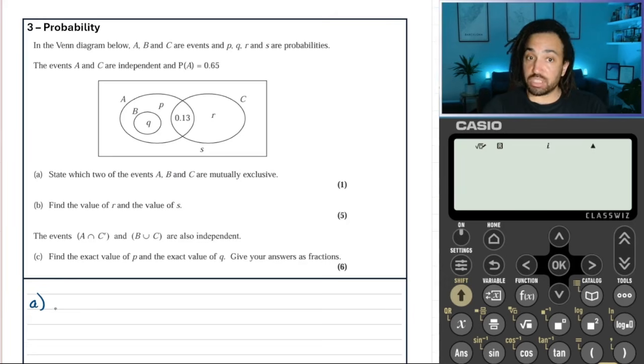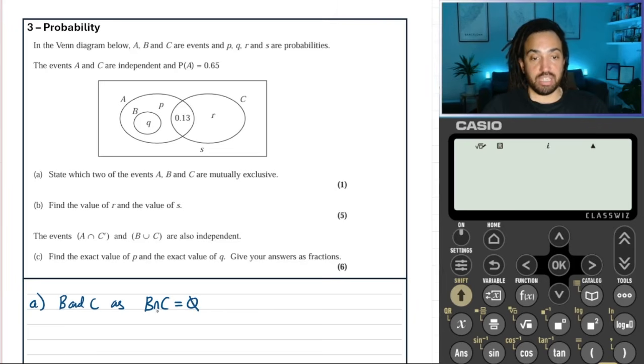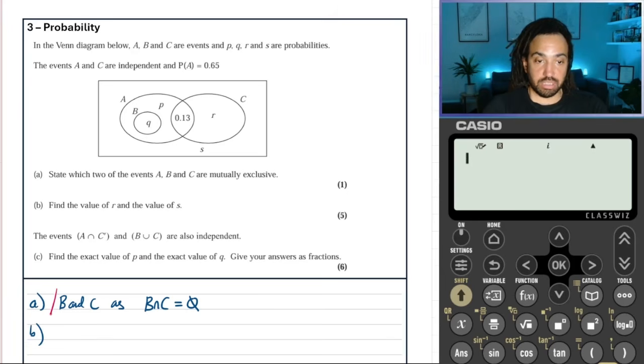Well, they're mutually exclusive if they have no intersection. So we say B and C, as the set B and C is empty. Okay, so that means that they are mutually exclusive if they have no intersection. Great. So on to part B now. So that answer is B and C. Okay, they don't overlap.